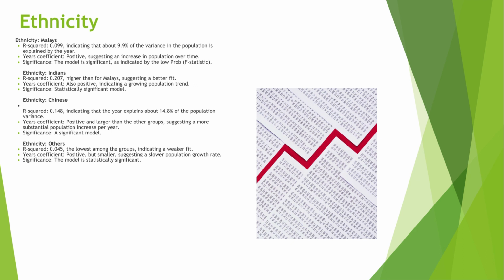Then we have the Chinese ethnicity. The R squared value is 0.148, indicating that the year explains about 14.8% of the population variance. Year's coefficient again is positive and larger than the other groups, suggesting a more substantial increase per year. Then last we have ethnicity of all the others remaining. The R squared value here is 0.045, the lowest amongst the groups, indicating a weaker fit. But the year's coefficient is again positive, but it is smaller, suggesting a slower population growth over time.